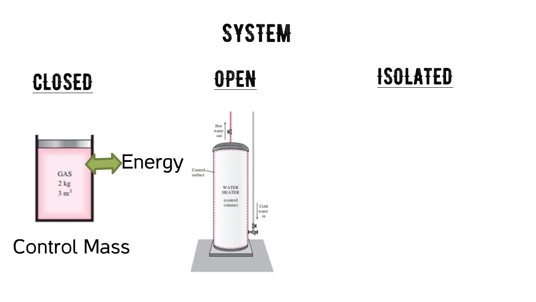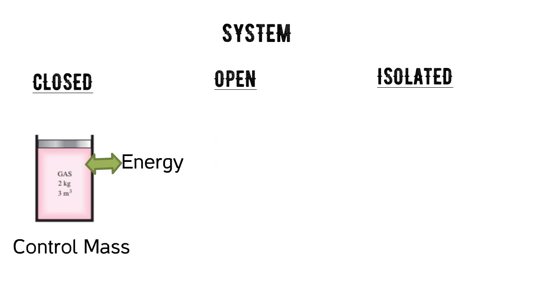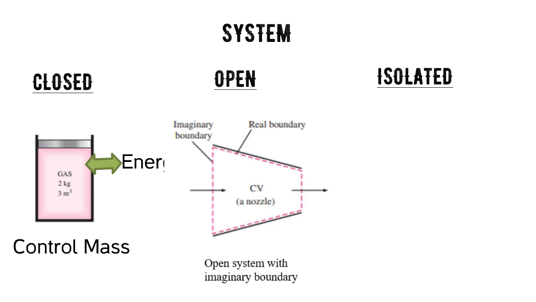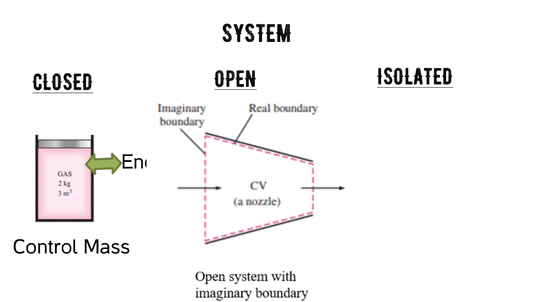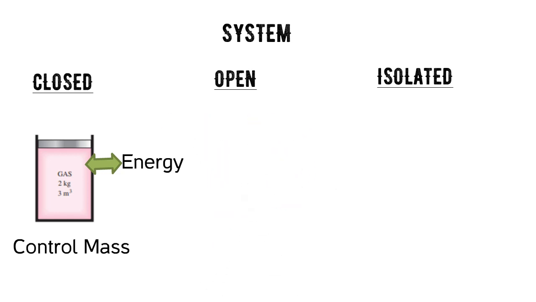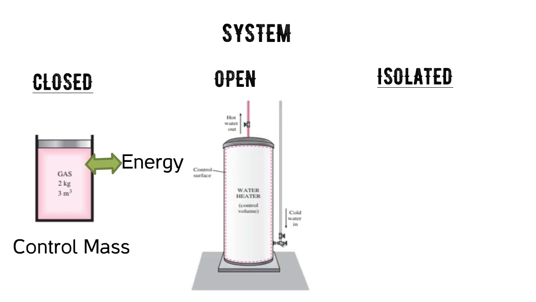There are no concrete rules for the selection of control volumes, but the proper choice certainly makes the analysis much easier. If you were to analyze the flow of air through a nozzle, for example, a good choice for the control volume would be the region within the nozzle as shown in the figure. Another example of open system is the water heater.